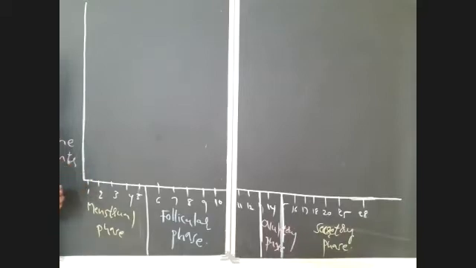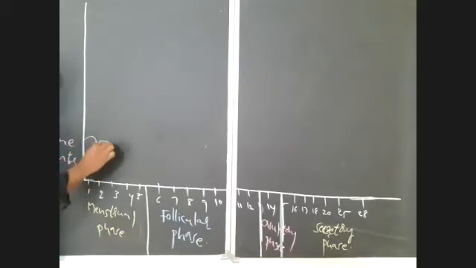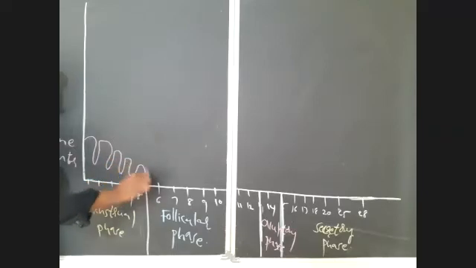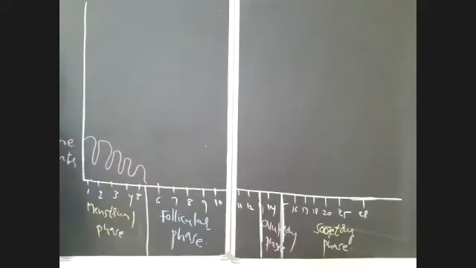What will happen in the endometrium during these phases? Now I am drawing the endometrium here. See, the endometrium has tubular glands like these. Already, you know, tubular glands are present in the endometrium. These are the tubular glands or cylindrical glands that are present in the endometrium. In the first 5 days, what will happen? That we will discuss.